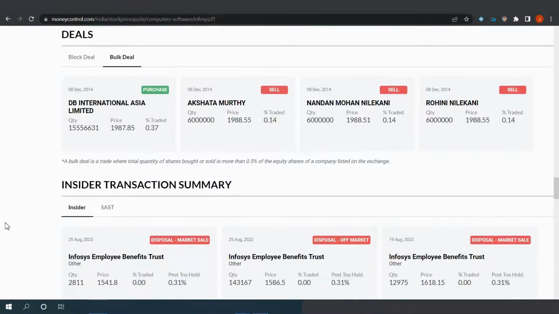So this is on moneycontrol.com. And you can find this for every share that you want, like Infosys, TCS, Reliance, and you can check out what big transactions have happened in the share which you have bought or sold or which you are planning to buy or sell, right? So yeah, this was an important section of moneycontrol.com which will help you in this context. So I wanted to show this to you.